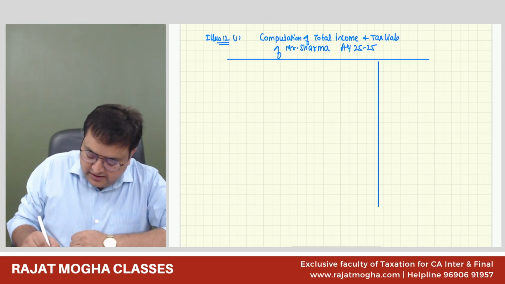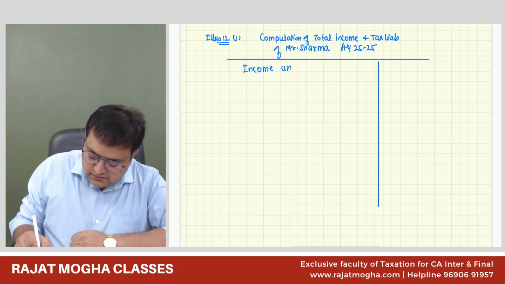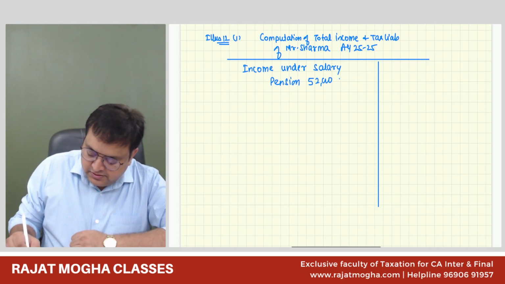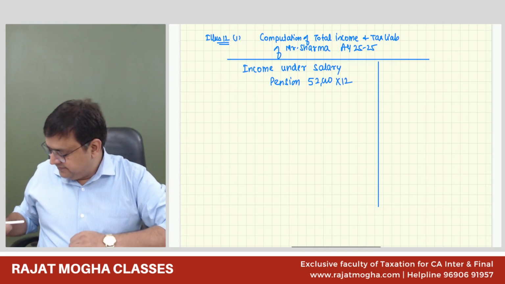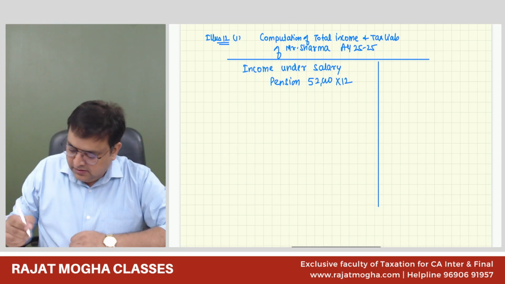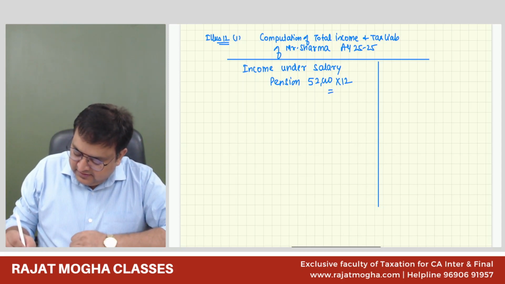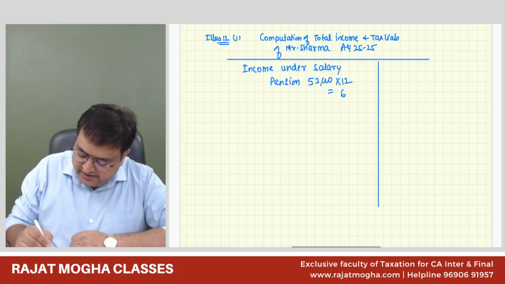So he is getting income under salary, which is pension, 52,000 into 12. Nothing is mentioned, so obviously into 12. So this is 6,24,000.